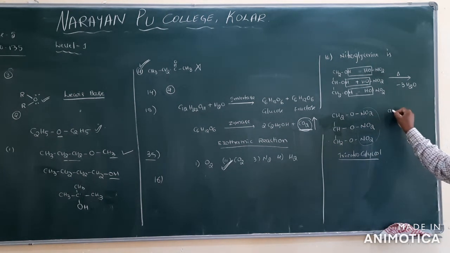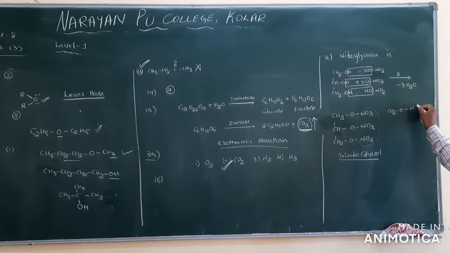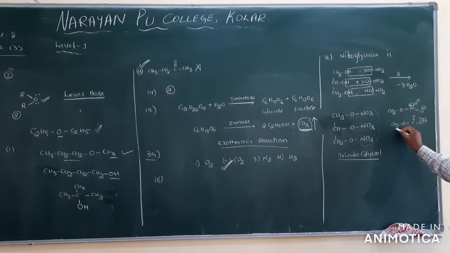See now, CH2O and here N double bond O, and we can write O minus. This is the structure actually. Clear? CH2 and O, C double bond O minus. If H is there, what do we call it? Suppose R is there, it is an ester. Is the ester group present or not?